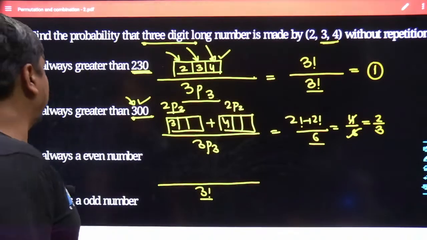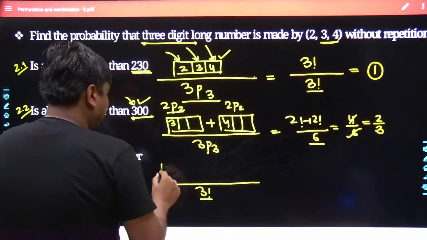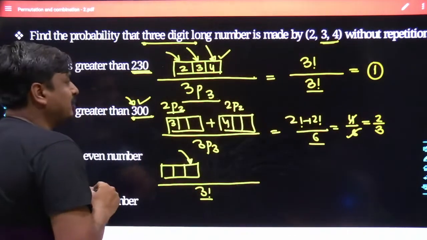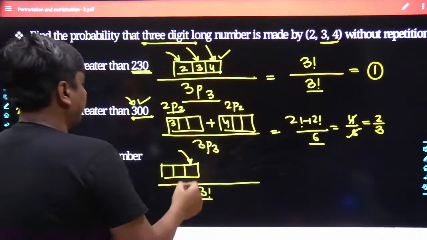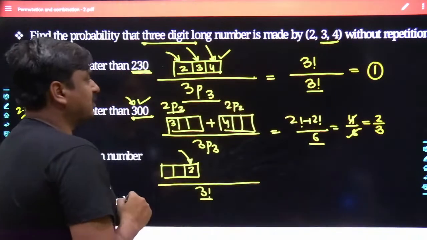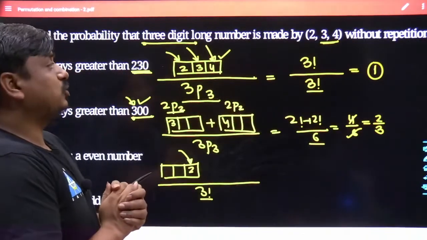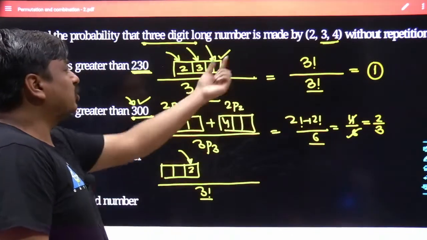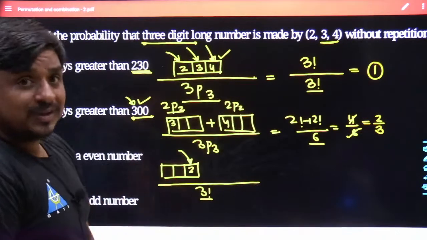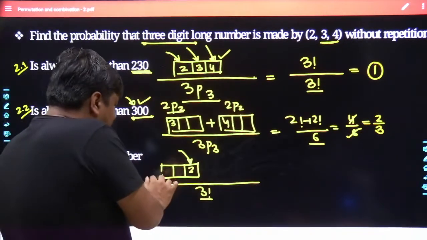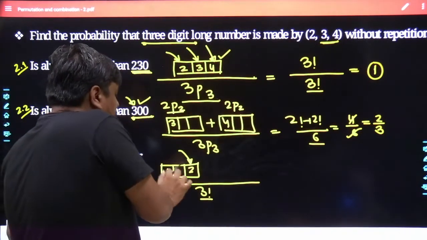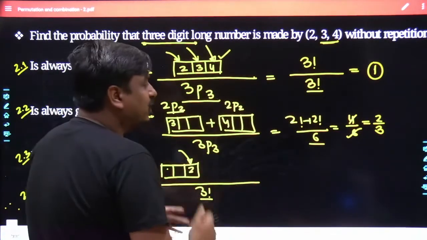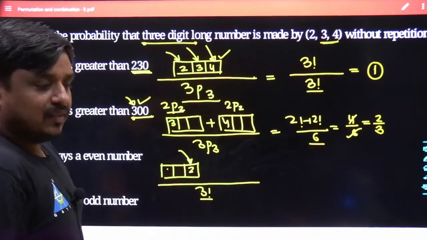The number is always an even number. My dear friends, how can an even number be fabricated? Just by ensuring the units place is filled with an even number. Like in the first case, I have fixed the units place with 2. So now two blocks are left out, and these 2 blocks can be filled by the 2 different numbers, and their sequence would also make sense. Why? Because if it becomes 3 and 4, it becomes 342. If it becomes 4, 3 and 2, it becomes 432. They are 2 different numbers, but still they are even numbers.